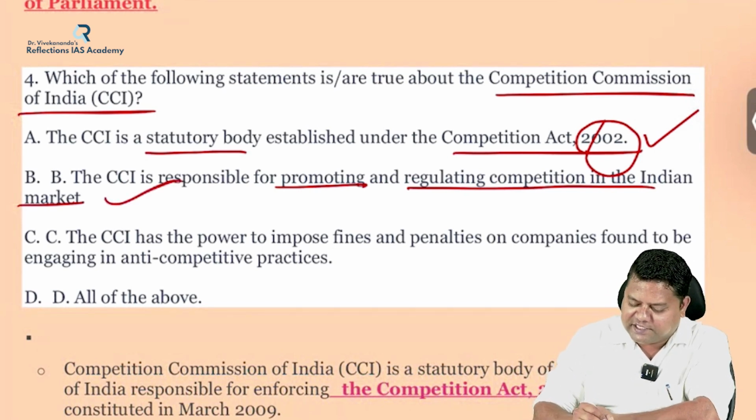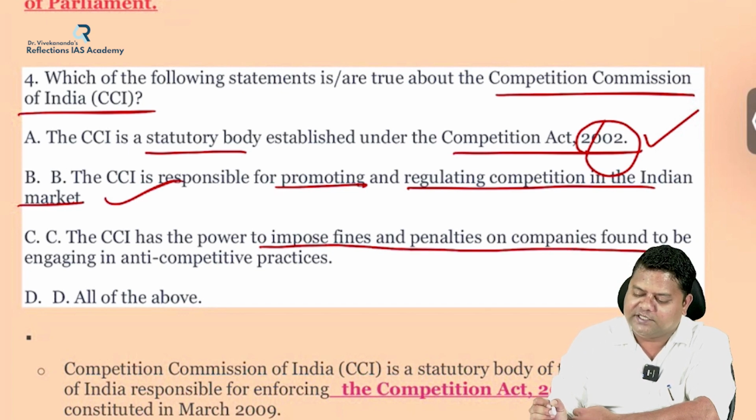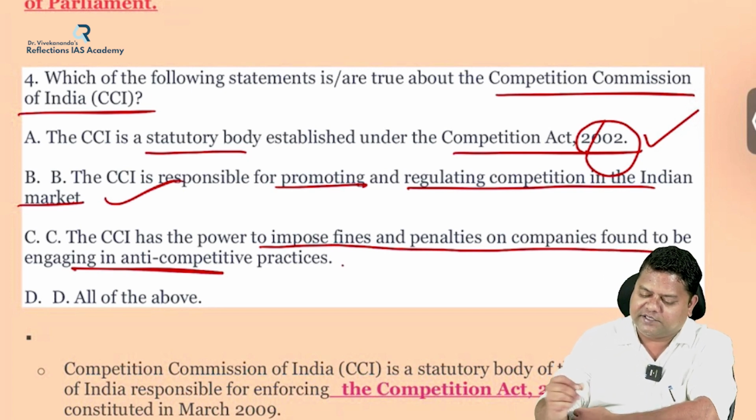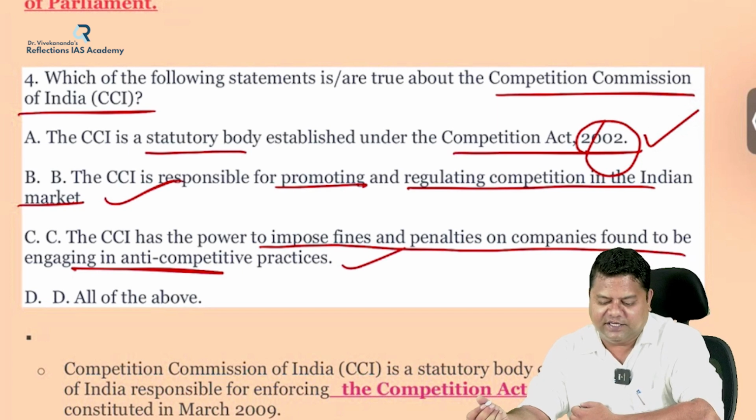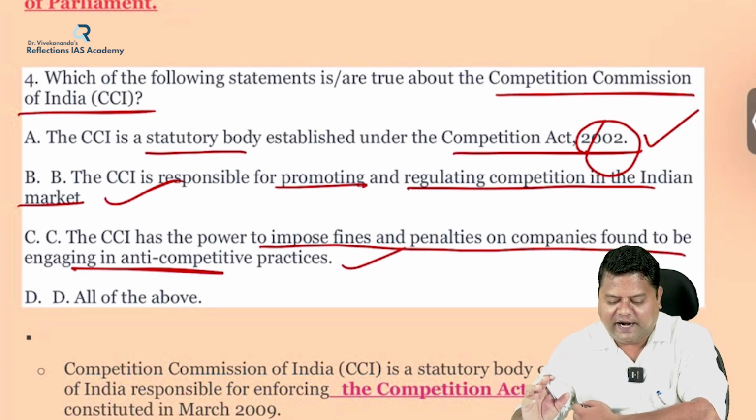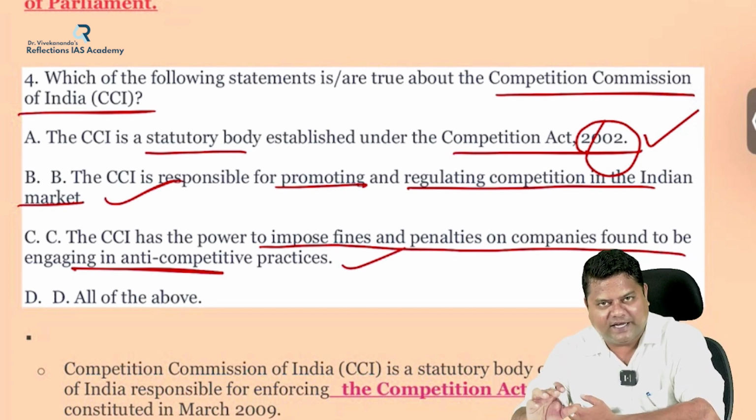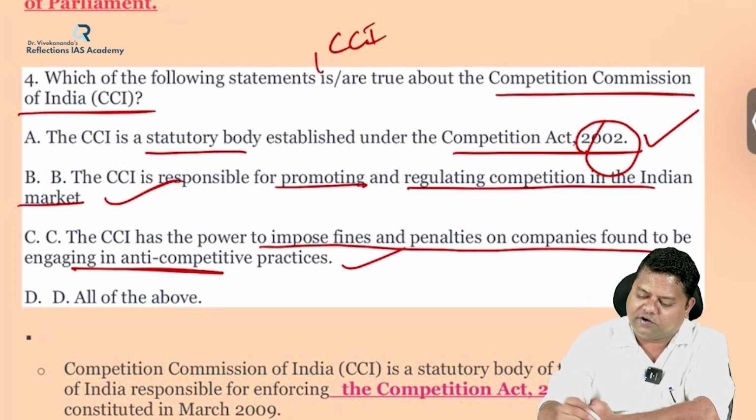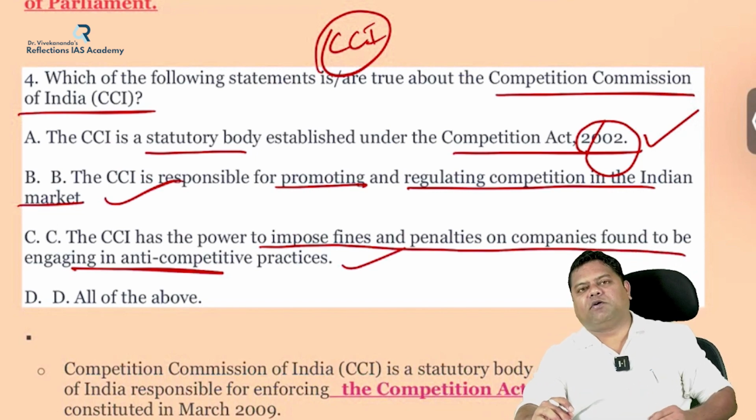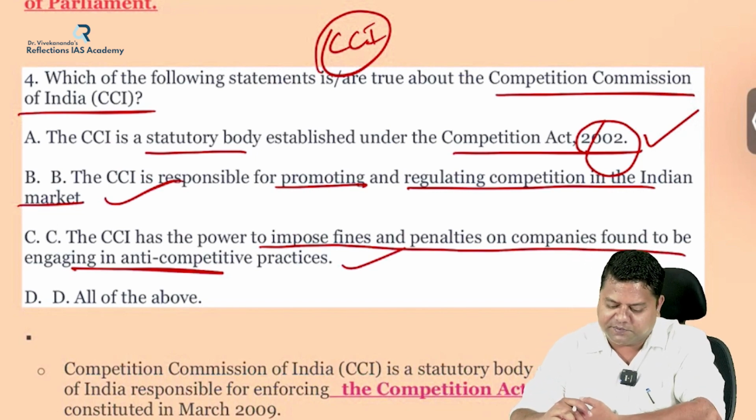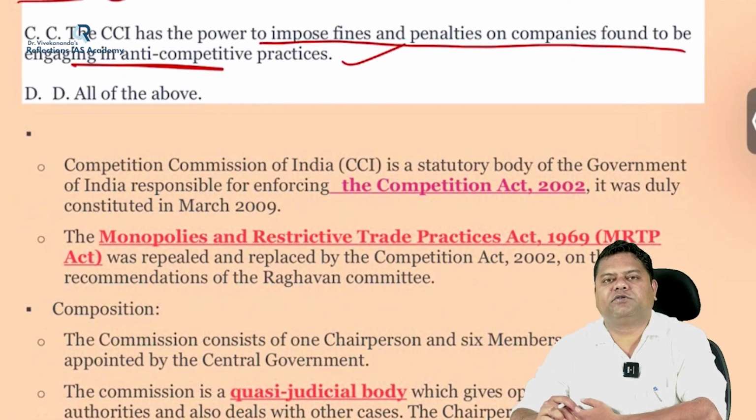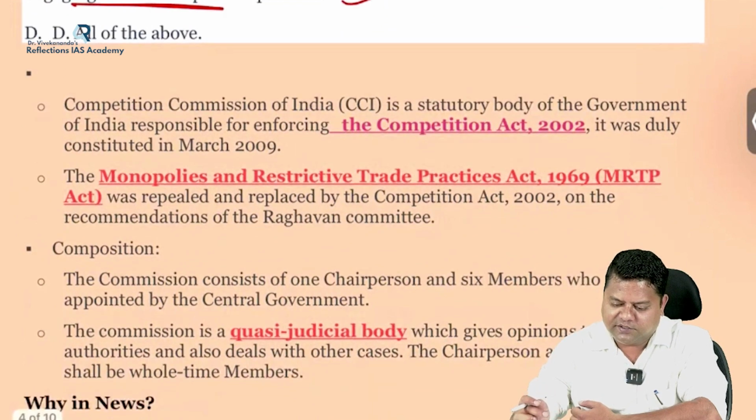Option C, the CCI has power to impose fines and penalties on companies found to be engaging in anti-competitive practices. So the theme of this is that competition should be healthy. Anti-competitive practices will be penalized. Penalized by which body? That is the Competition Commission of India. This has been already asked in the UPSC Civil Services preliminary examination. So I just try to give a question on this so that you will revise the important things.